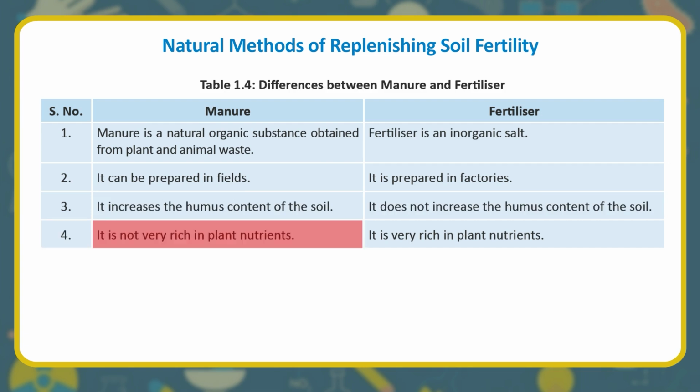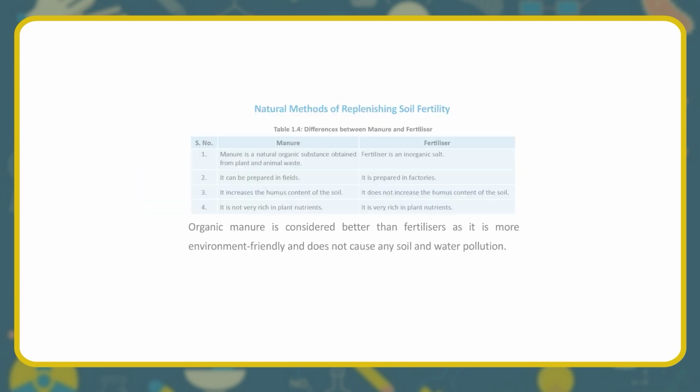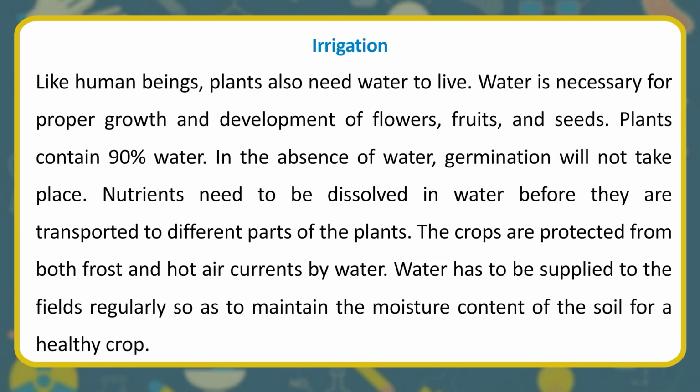4. Manure is not very rich in plant nutrients. Fertilizer is very rich in plant nutrients. Organic manure is considered better than fertilizers as it is more environment friendly and does not cause any soil and water pollution. Irrigation. Like human beings, plants also need water to live.